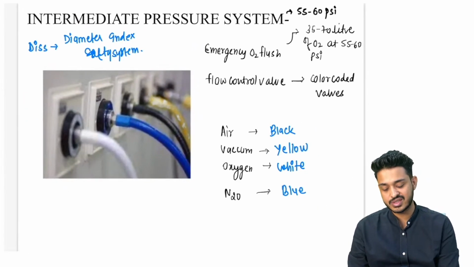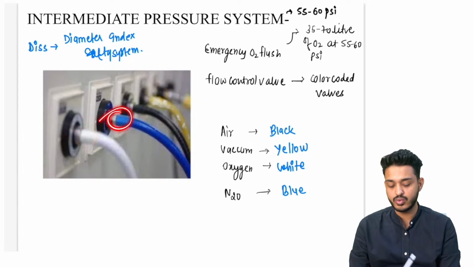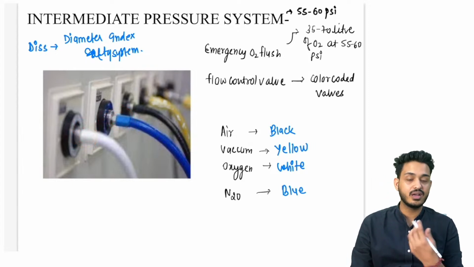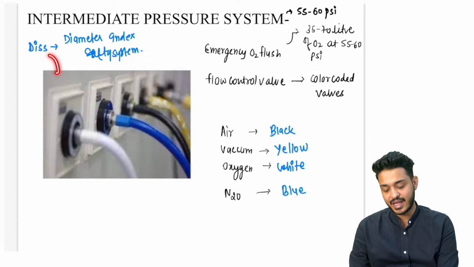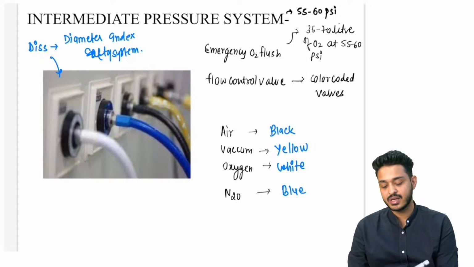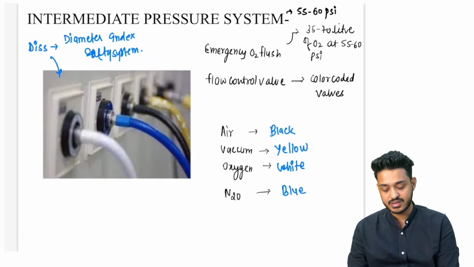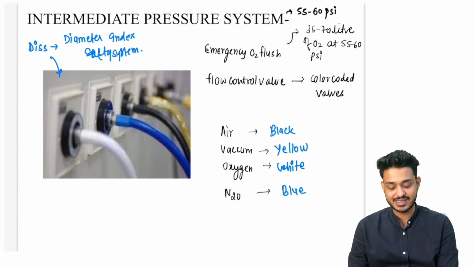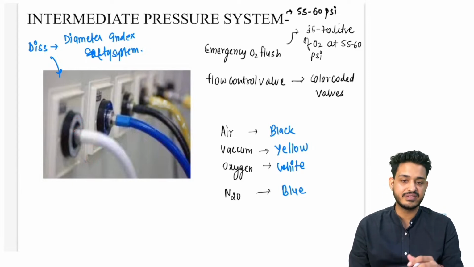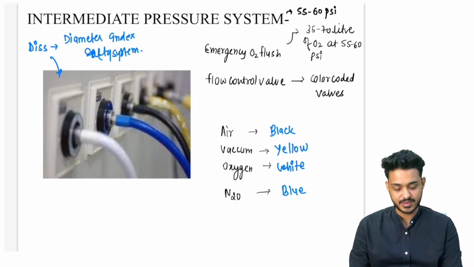If you try to insert this white cable into this blue one, are you able to insert it? No, this is the diameter index safety system, meaning you cannot put the wrong thing into the wrong hole. What is the reason? The thing is, suppose this is your C type, this is your B type, you cannot insert the B type charger in the C type, right? So it will not go. So this is going to be the diameter index safety system which is going to be present in your intermediate pressure system. Understood, right?